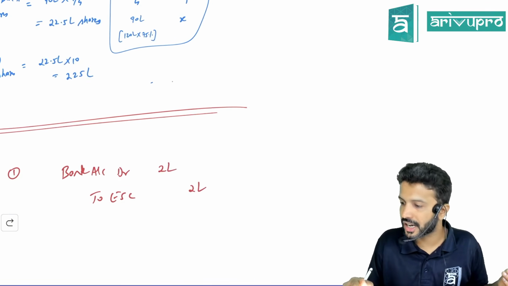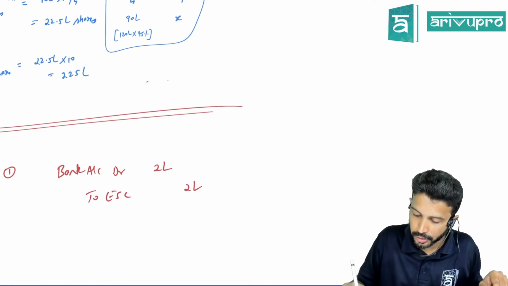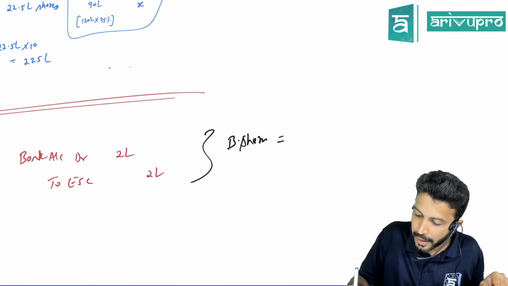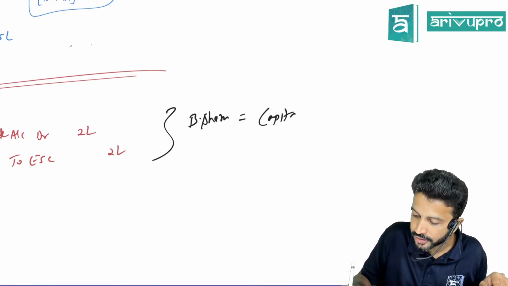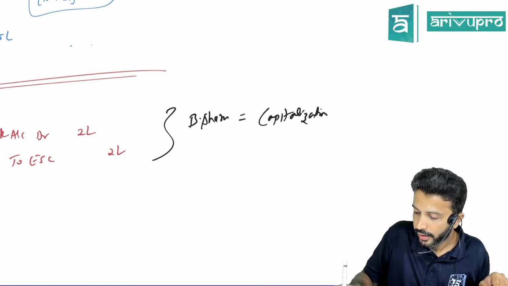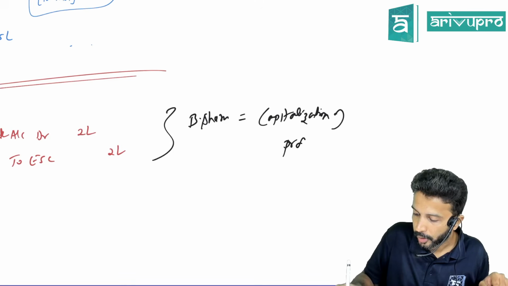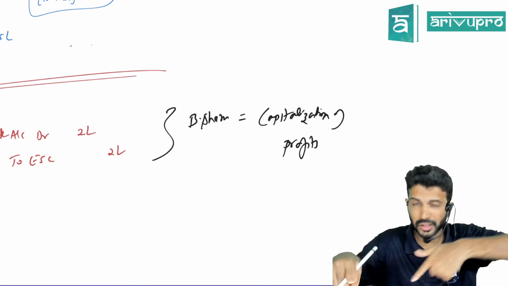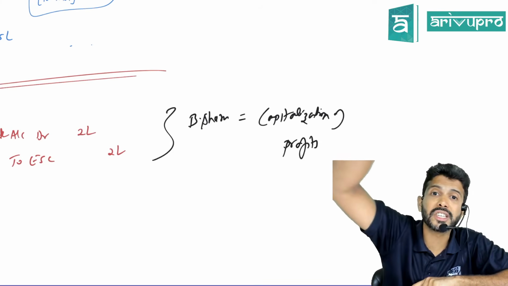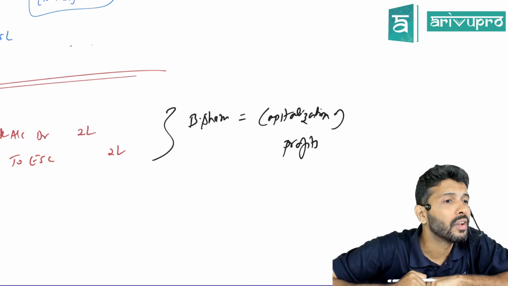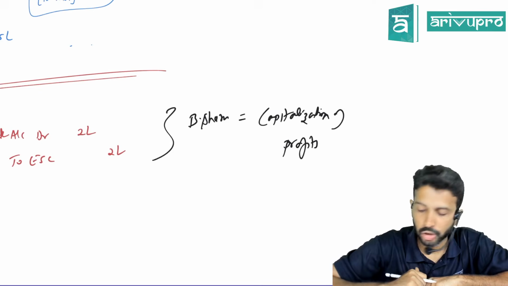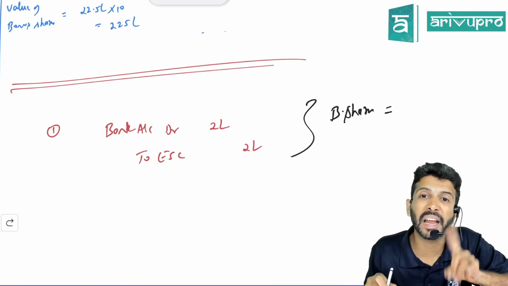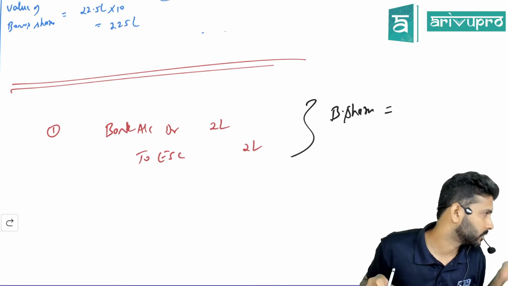Sometimes they call bonus shares capitalization of profits. Capitalization of profits means your profit is nothing but your reserves and surplus, correct? That's what they mean by profits here. Your reserves and surplus will get converted into capital. So in one liner, instead of debiting bank, you will debit reserves.